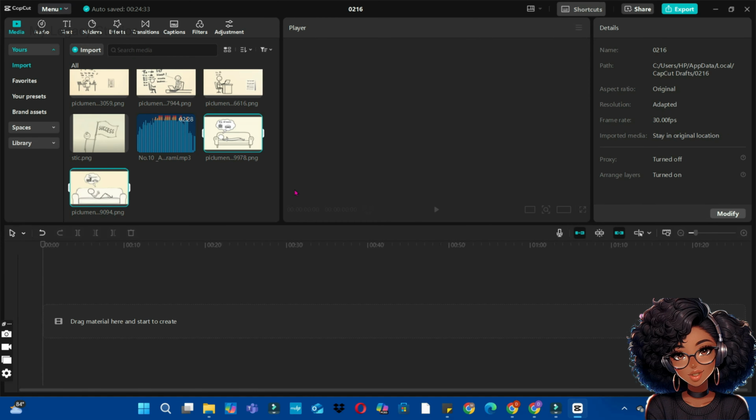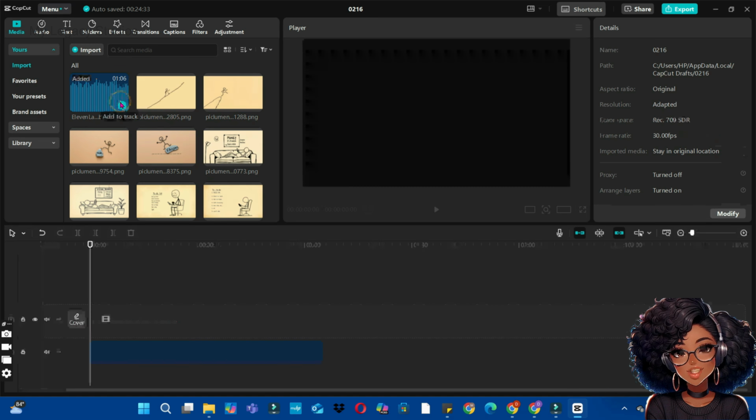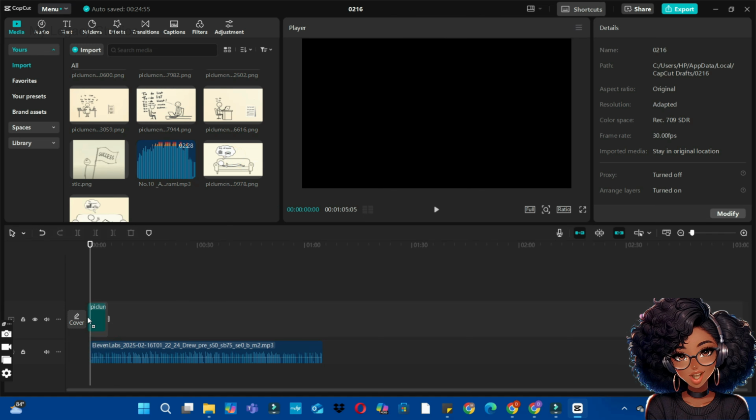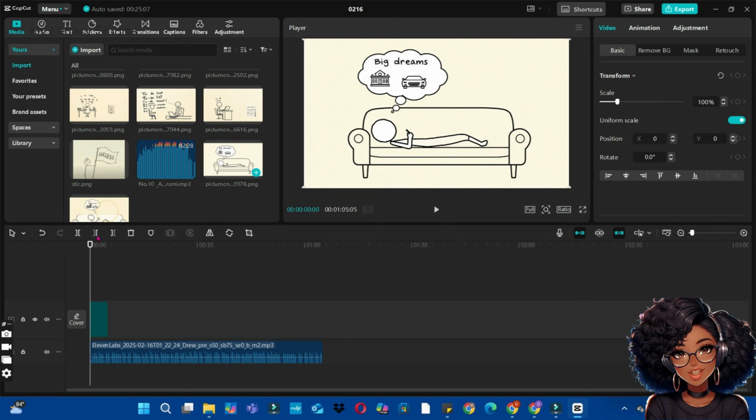Once you have all your images on CapCut, the next thing you're going to do is to add everything to your timeline. Start by adding your voiceover first, followed by your images. So just tap on it and drag and drop it on your timeline. Do the same for the second image, drag and drop it on your timeline.